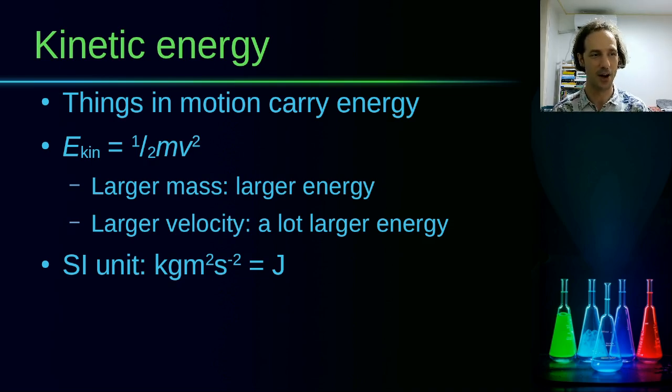The SI unit of energy you can get from the equation of kinetic energy. Mass is in kilograms and velocity is in meters per second. So the SI unit for energy will be kilogram meter squared per second squared. But in short, we just name this unit the joule, and its symbol is the uppercase J.